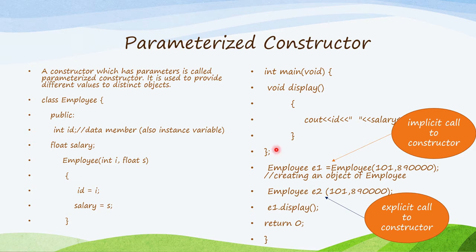There is some jumbling in this code. We'll see this example in Turbo C, so do not worry about that. It will display id and salary. Two objects are created, E1 and E2. There are two ways to create objects when we use a parameterized constructor. One is to make an explicit call to the constructor like this: employee e2, and in brackets we pass two parameters. Another way is an implicit call to the constructor, that is, employee e1 = employee, and in brackets 101 and the salary. Let's see this example in Turbo C.